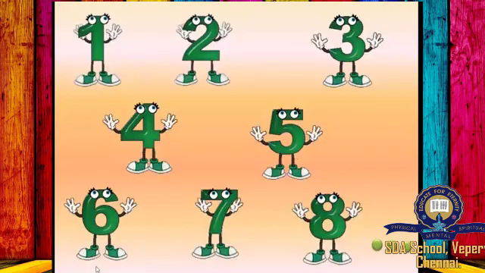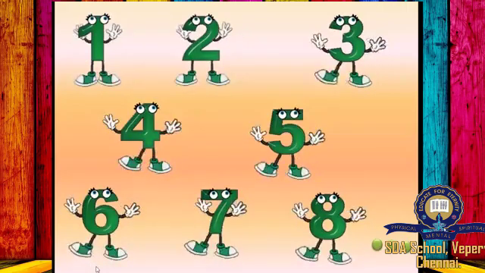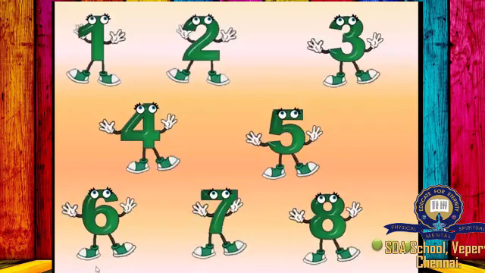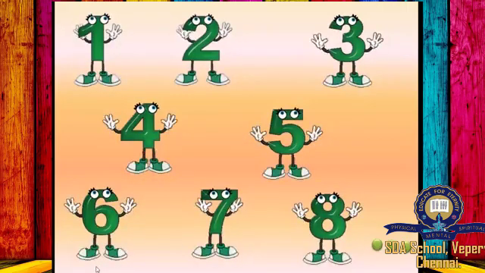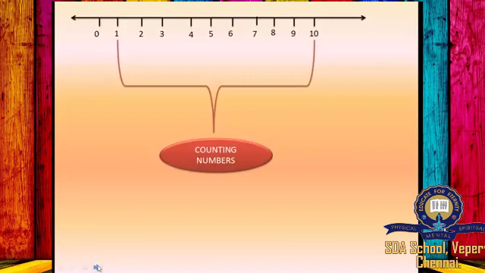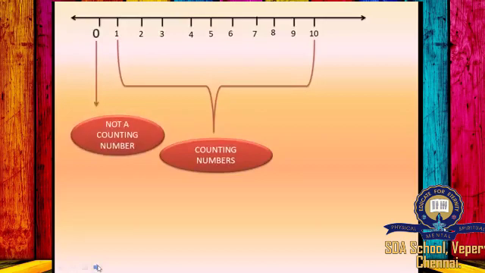So, in the previous chapter, we learned about the counting numbers. The counting numbers start from 1, 2, 3, 4, and it goes on and on. These numbers come naturally when we begin counting. Hence, we call the counting numbers natural numbers. Let us consider a number line from 0 to 10. The numbers 1, 2, 3, 4, and so on are called counting numbers, and the number 0 is not a counting number.